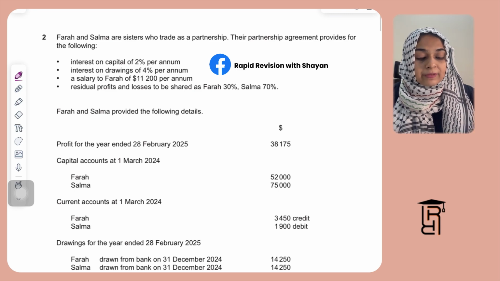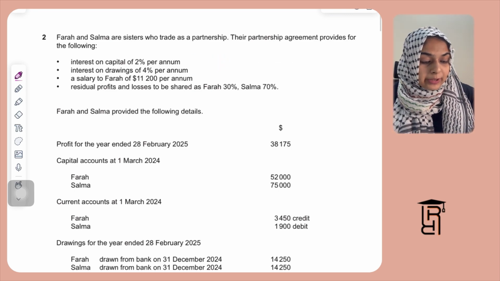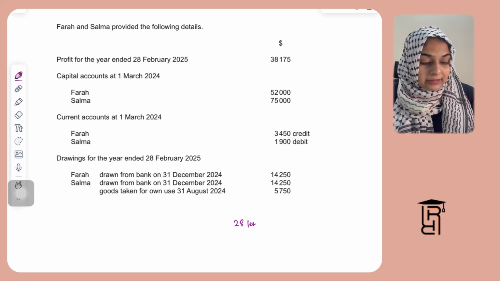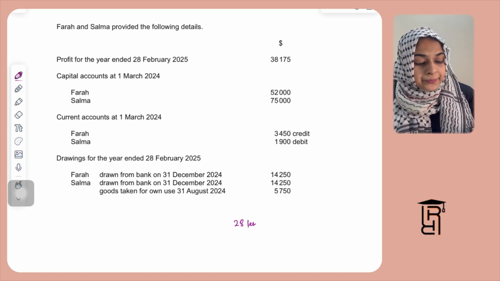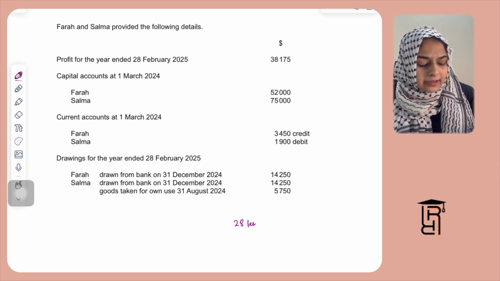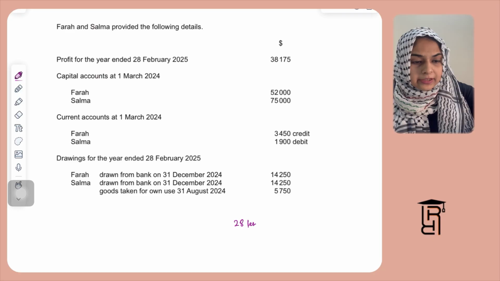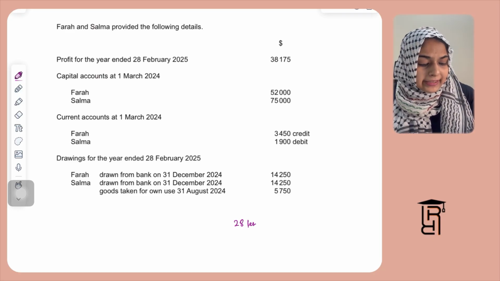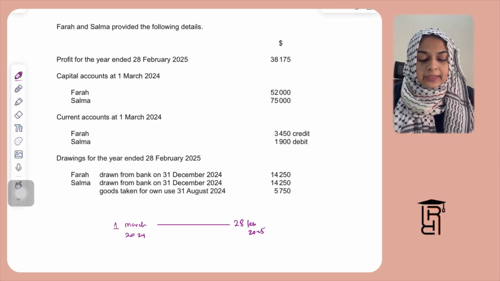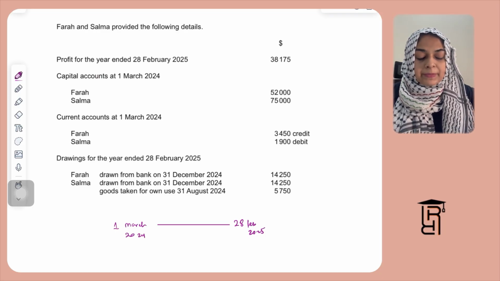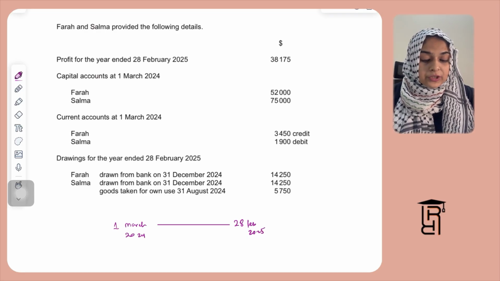February 2025. So their year basically ends at 28th February 2025. This is the last day of the year. So basically this year started on 1st March 2024 and ends on 28th February 2025. They are telling you capital account balances at 1st March 2024 are 52,000 and 75,000 for each of the partners.